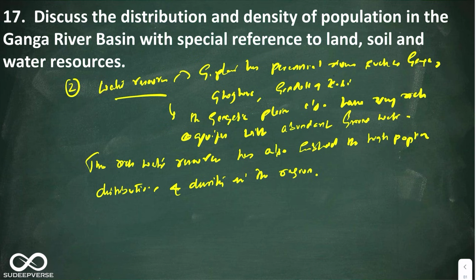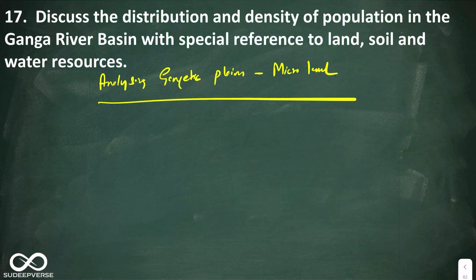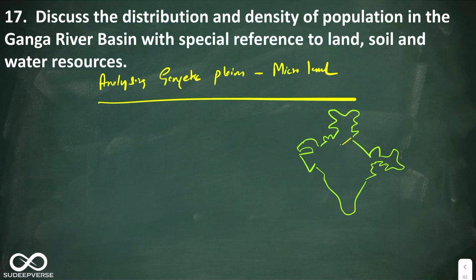All right, so you can give the next subheading. Let us go to the next page. Give the next subheading as analyzing Gangetic Plains, put a hyphen and say at micro level. Okay, so now you can draw this diagram. You can give the diagram of this particular map of India, and here you can show the Gangetic Plains divided into 3 sections. So this is 1, this is 2, and this is 3. 1 is Upper Gangetic Plains, 2 is Middle Gangetic Plains, and 3 is Lower Gangetic Plains.